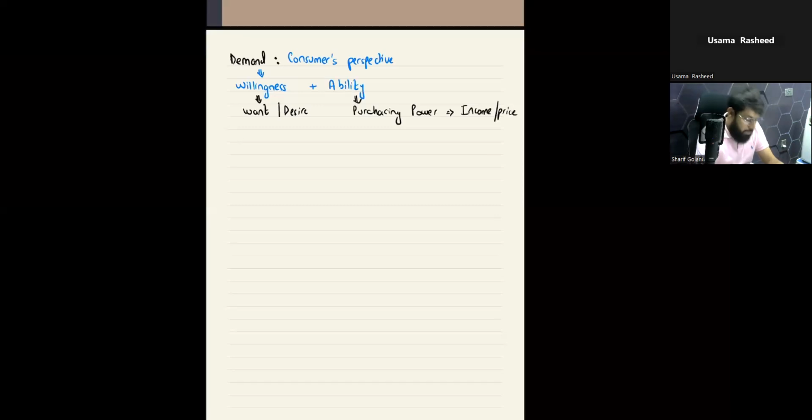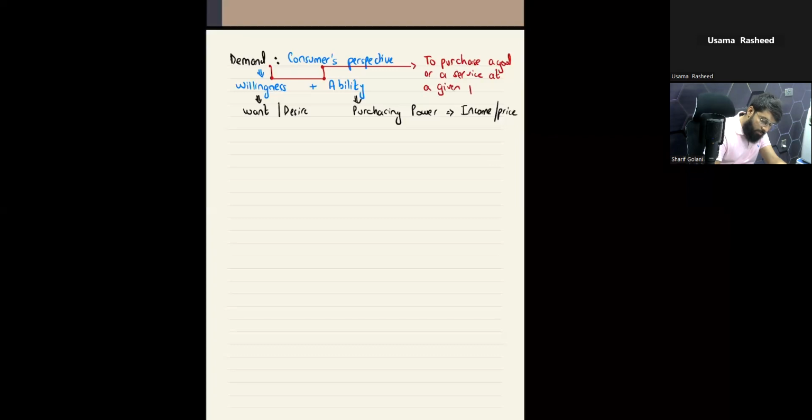So let's start. Demand represents the willingness and ability of a consumer to purchase a good or a service at a given price.